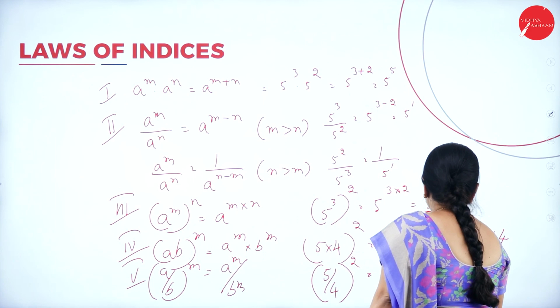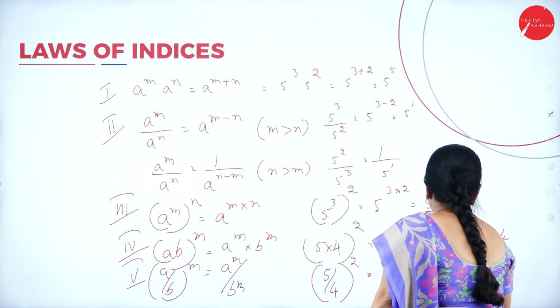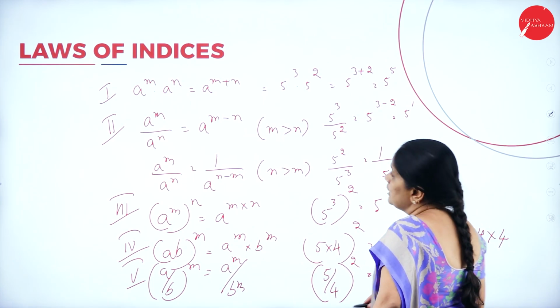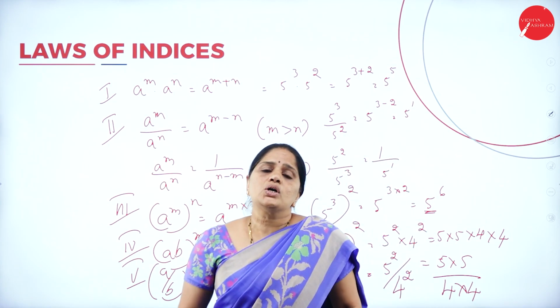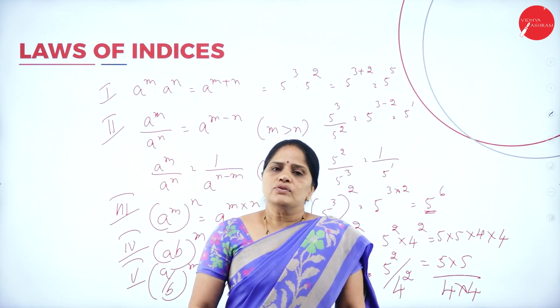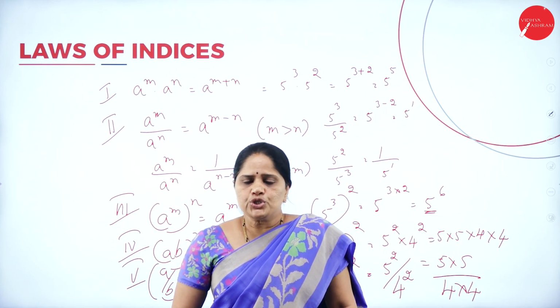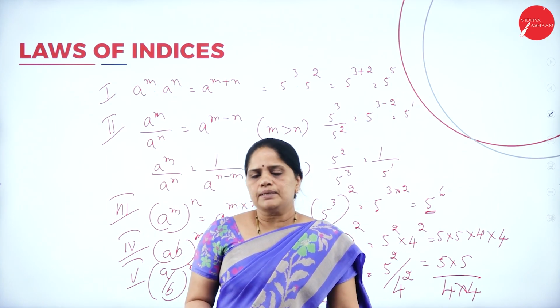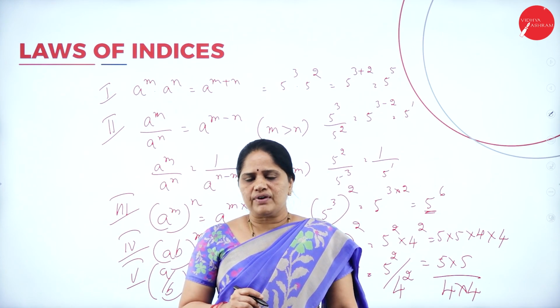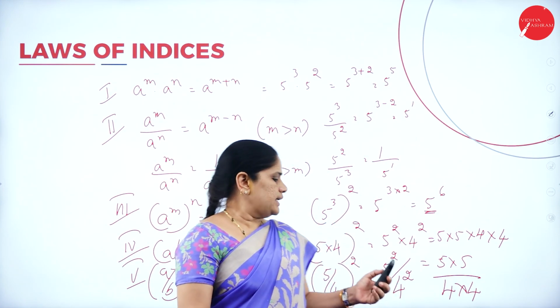It will be 5 into 5 by 4 into 4. So, these are the 5 laws of indices. When we do the problems, we will be able to work out all the simplifications with the help of these 5 laws of indices.